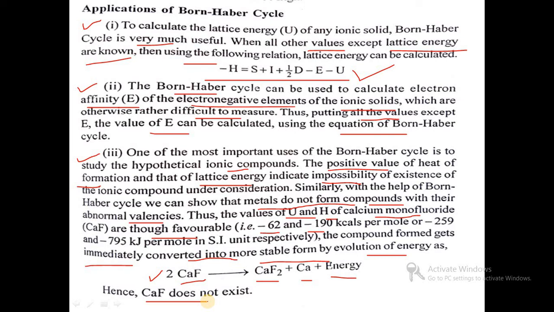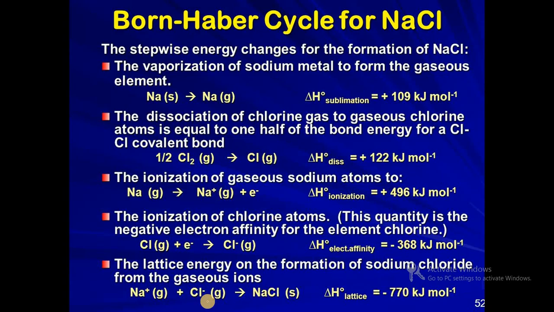So these are some applications of the Born-Haber cycle. In the exam, they will ask to write a note on the Born-Haber cycle with respect to its applications, so this point is very important as far as the exam is concerned. Summary: the Born-Haber cycle for sodium chloride shows the stepwise energy changes for the formation of NaCl. That is, first sublimation energy, then dissociation energy, ionization energy, then electron affinity, and last lattice energy. These 5 steps are important, and the first one is the direct route.